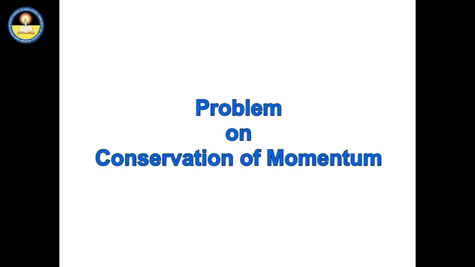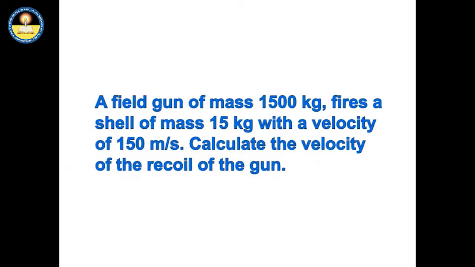Let's try to solve some problems on the law of conservation of momentum. A field gun of mass 1500 kg fires a shell of mass 15 kg with a velocity of 150 meters per second. Calculate the velocity of the recoil of the gun.